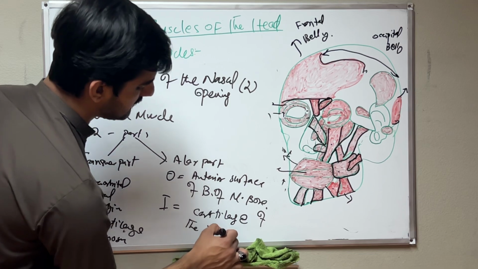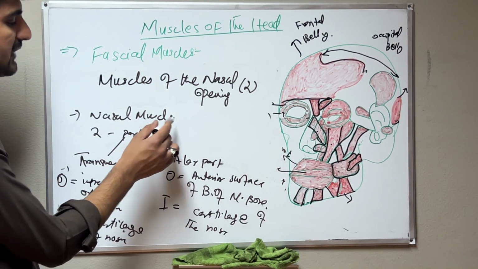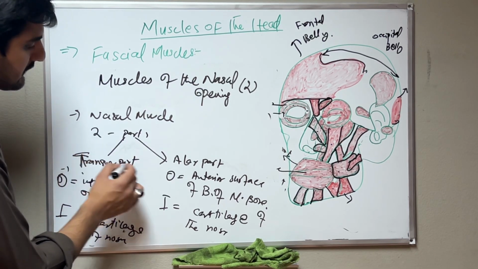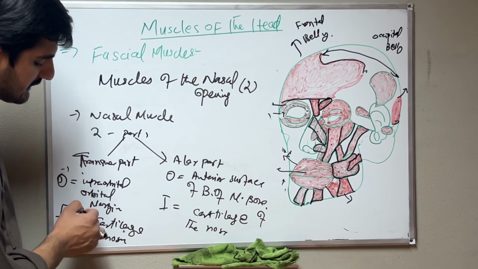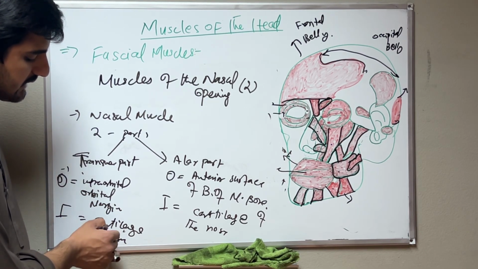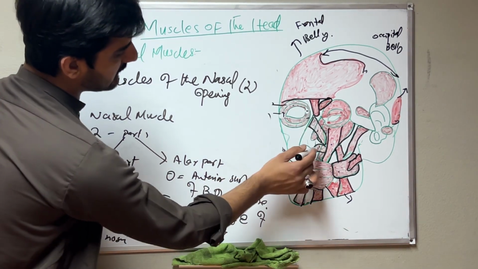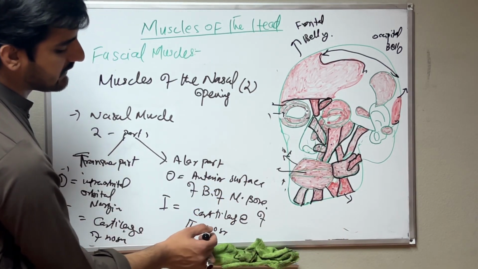This is the first muscle of the nasal opening, which is named the nasal muscle, or musculus nasalis. It has two parts: the transverse part and the alar part. The transverse part originates at the infraorbital margin and inserts into the cartilage of the nose. The alar part originates from the inferior surface of the body of the maxilla and inserts into the cartilage of the nose.